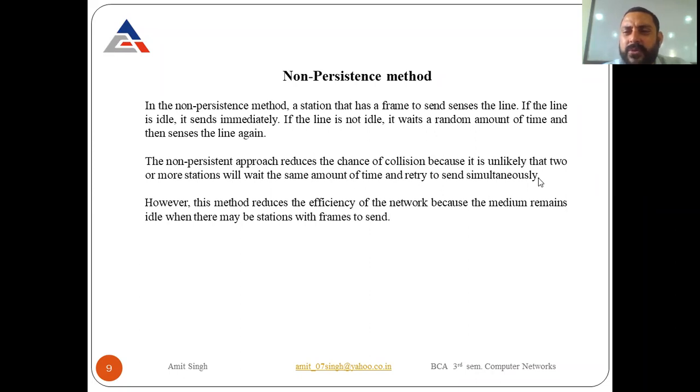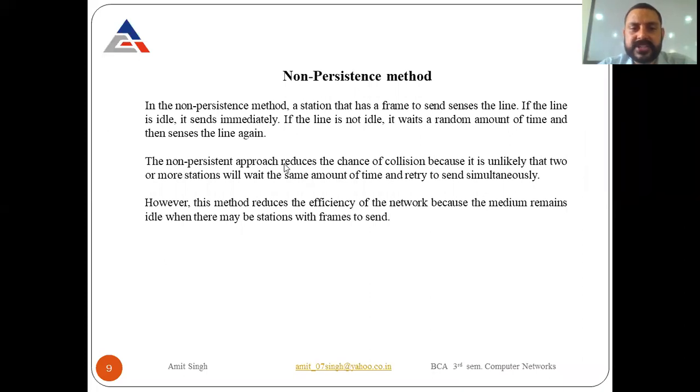Suppose Shehzad and I both sense the channel at the same time, and we both find that the channel is busy. Whenever a channel is busy, we both wait for a random amount of time. My random time is 2 minutes, for example, and Shehzad's random amount of time is 3 minutes. So after 2 minutes, I sense the channel and the channel is idle. I send the message. But Shehzad checks that particular channel after 3 minutes. So the time difference is there. That's why there are fewer chances of collision.